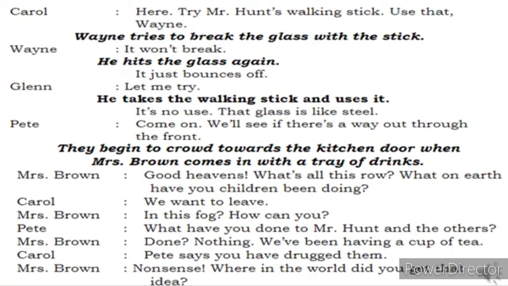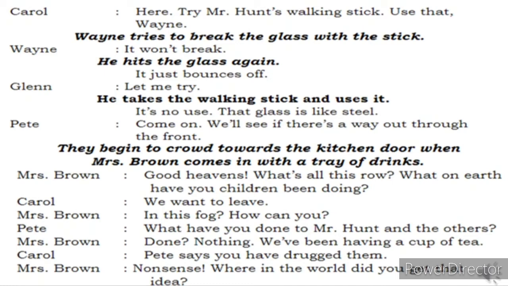Let's see. Carol says, here, try Mr. Hunt's walking stick. Use that, Wayne. Mr. Hunt, before going inside the sitting room, hung that walking stick on the chair in the kitchen. So take Mr. Hunt's walking stick, use this, Wayne, and break the window glass, she says. Wayne tries to break the glass with the stick. It won't break. He hit the glass again. It just bounces off. It is not getting broken.